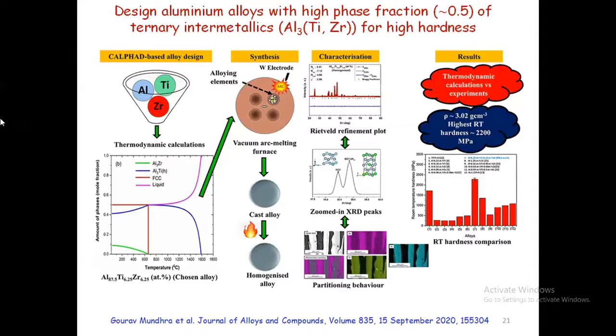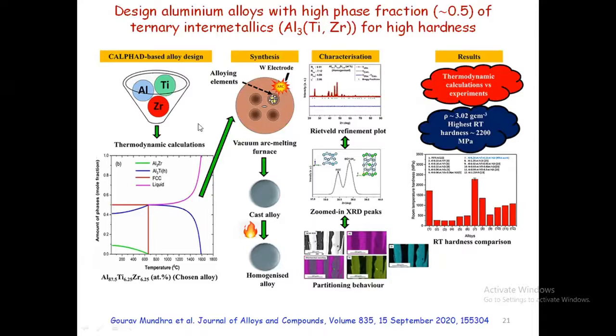So aluminum is going to be the major element, and titanium and zirconium are going to be the alloying elements. When they want to prepare a high strength alloy, they have to know what phases are actually present in it, and up to what temperature each phase will be present. With this information, we are able to proceed with the experiments.